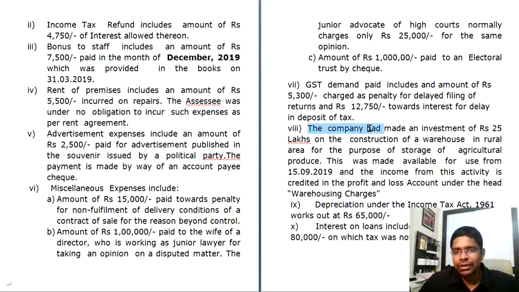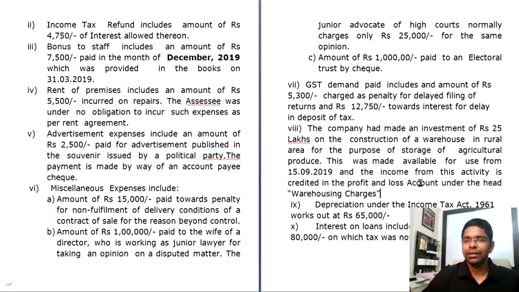And then the eighth point, the company had made an investment of 25 lakhs on construction of a warehouse in a rural area for the purpose of storage of agricultural produce. This was made available for use from 15th of September 2019, and the income from this activity is credited in the profit and loss account under warehousing charges.